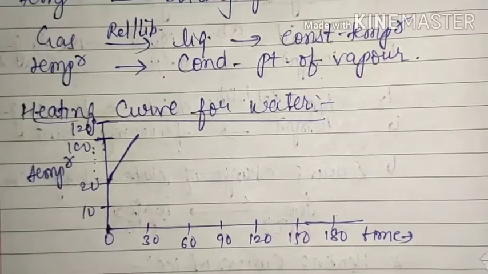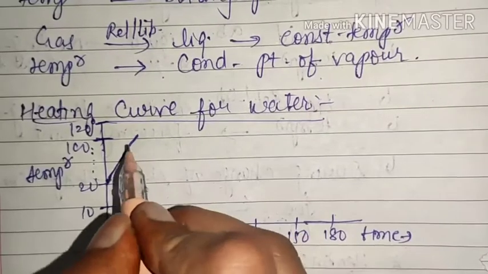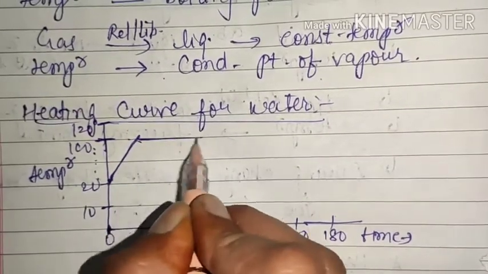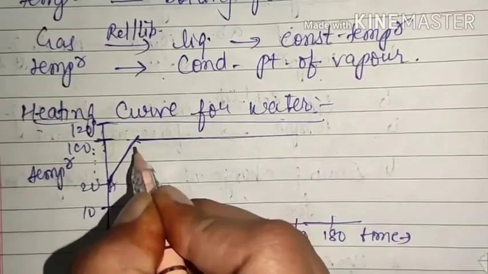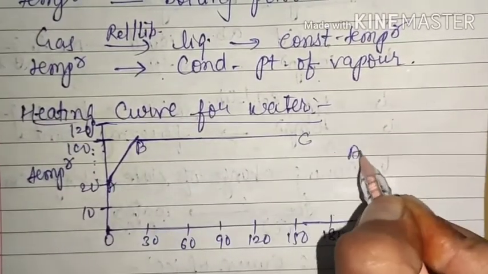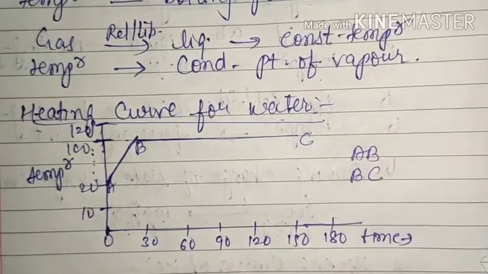That means if you put water in your room, then that water must have the temperature of the room only. So we have considered that initially the water was at 20 degrees Celsius, then we started heating it, so its temperature started increasing, but when it reaches 100 degrees Celsius it became constant for a very long time. So here also we have two parts of our curve, one is AB and one is BC.